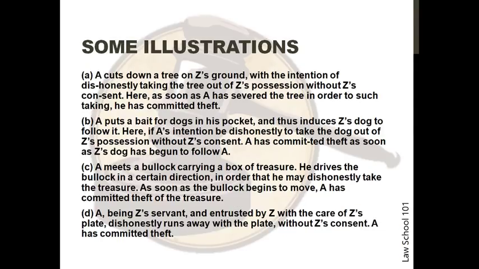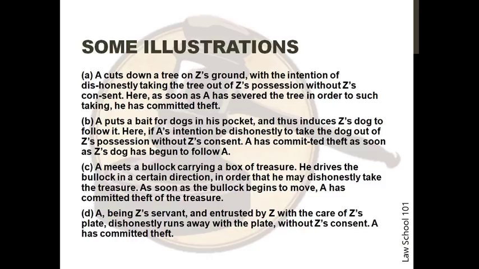The first situation is A cuts down a tree on Z's ground with the intention of dishonestly taking the tree out of Z's possession without Z's consent. Here, as soon as A has severed the tree in order to such taking, he has committed theft. The second situation is A puts a bait for dogs in his pocket and thus induces Z's dog to follow it. Here, if A's intention be dishonestly to take the dog out of Z's possession without Z's consent, A has committed theft as soon as Z's dog has begun to follow A.